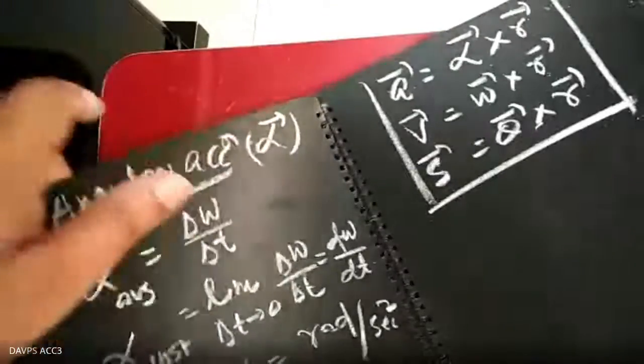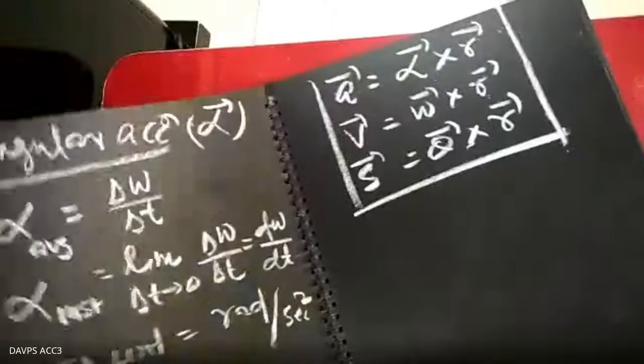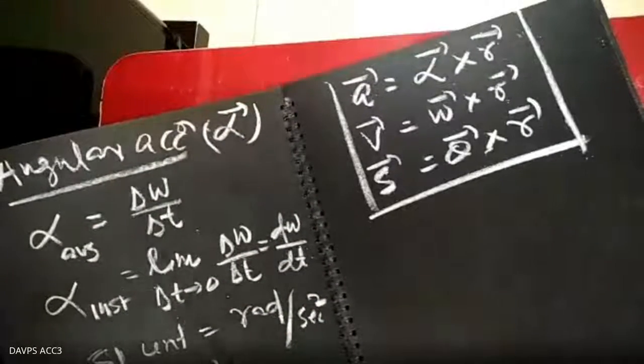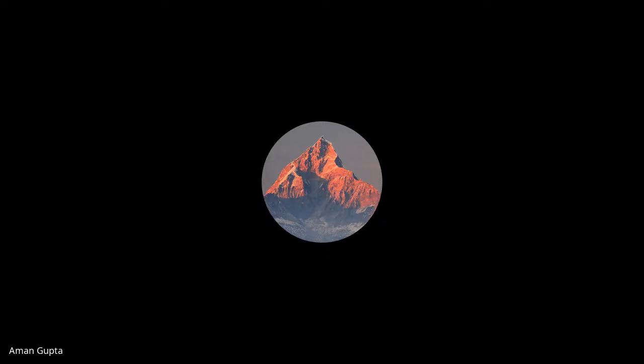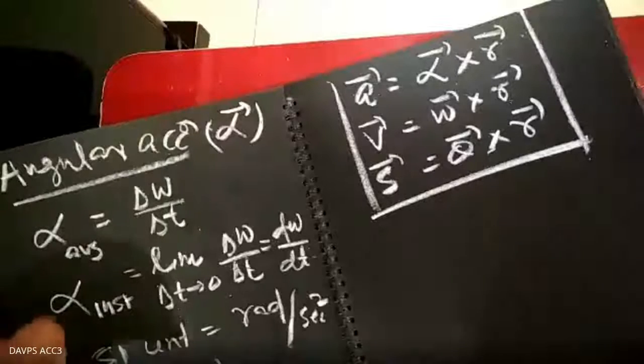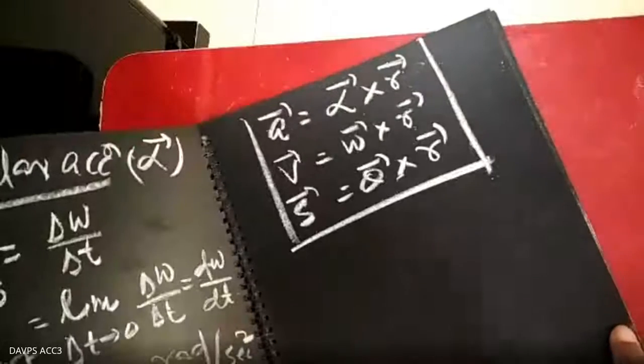Sir, here, a represents the acceleration in linear. Linear acceleration, a represents the linear acceleration. I think all of you are clear on this point. Yes, sir. If nobody is in doubt, and we'll be getting more and more about that.